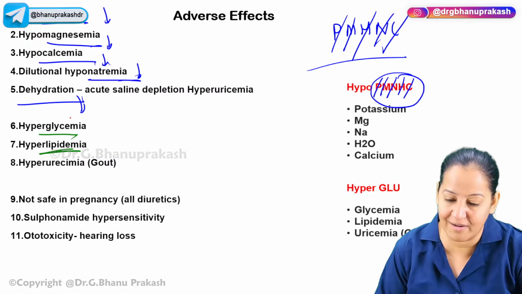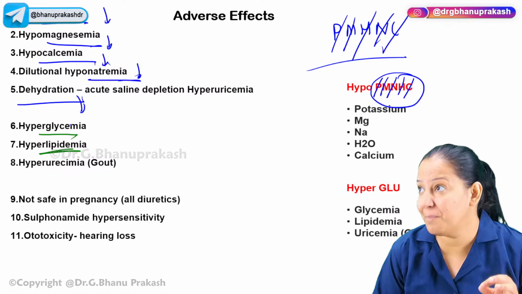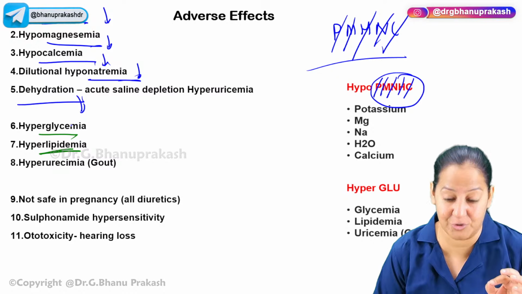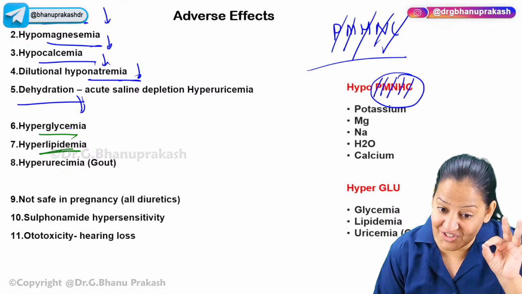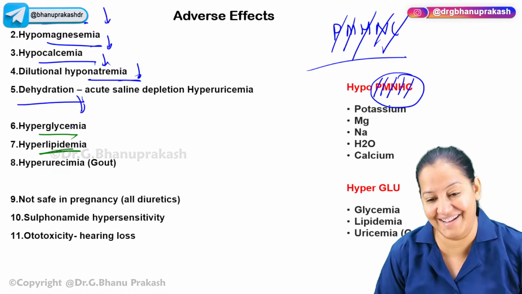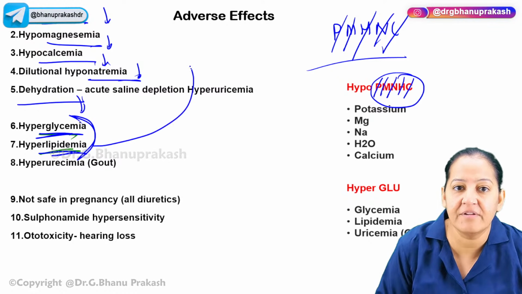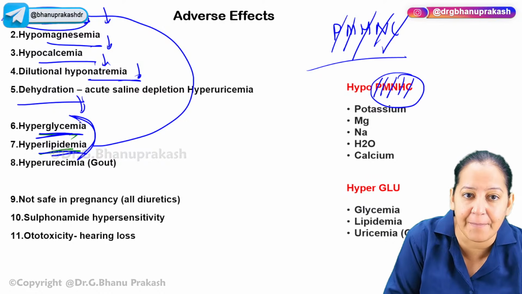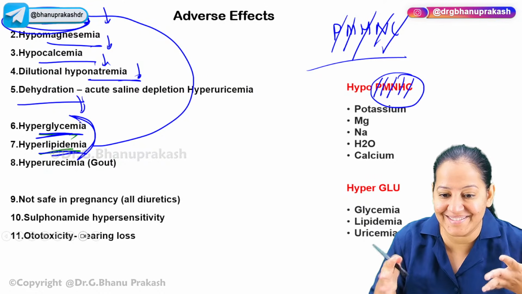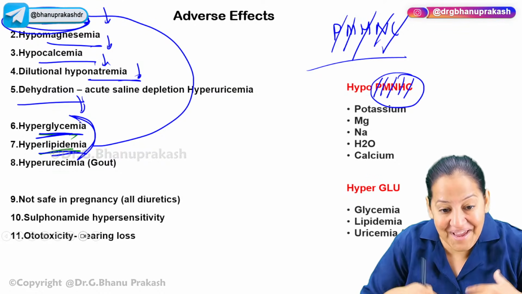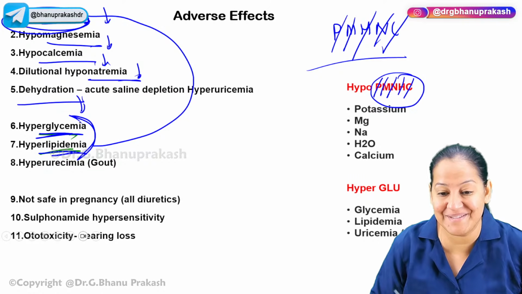People, I am not asking you to just learn. I'm telling you the mechanism of each and everything. No one will teach you in such depth. I'm trying. So what is the reason for hyperglycemia? What is the reason for hyperlipidemia? You can relate these two things with the hypokalemia. Since there is hypokalemia, insulin is not there. No insulin, so that's why hyperglycemia. That's why hyperlipidemia. Say yes.